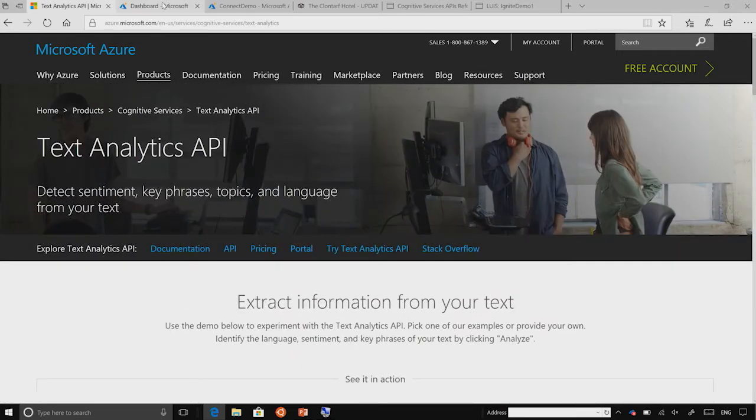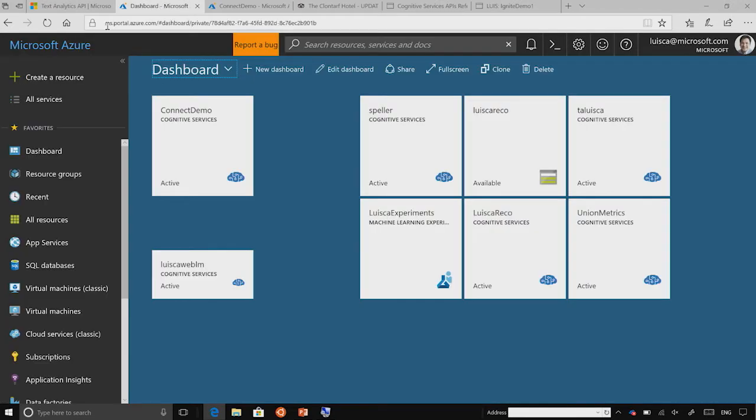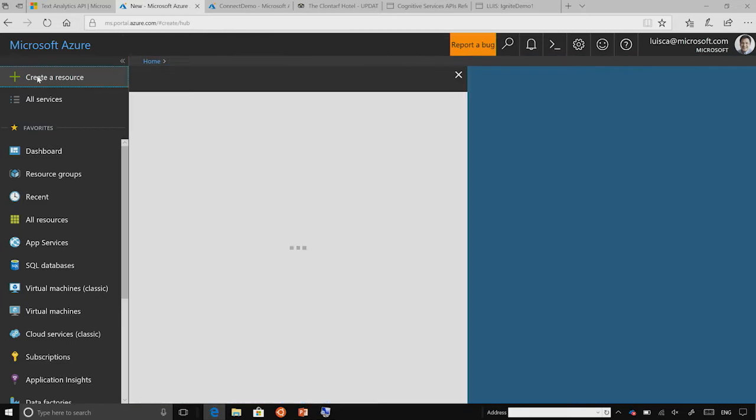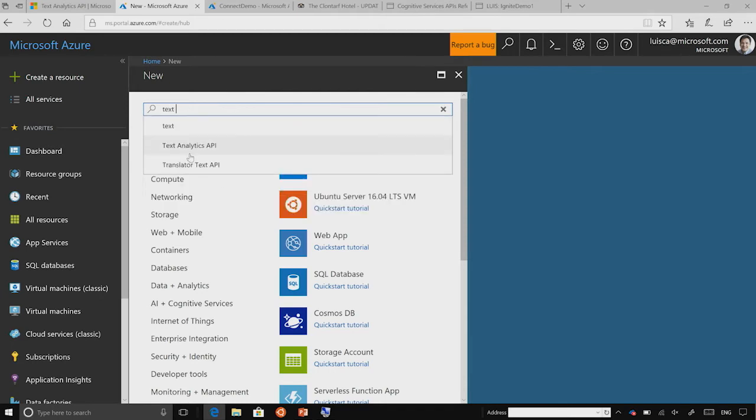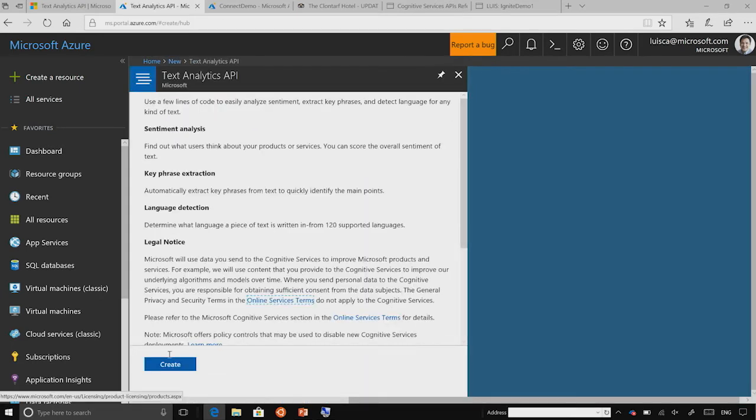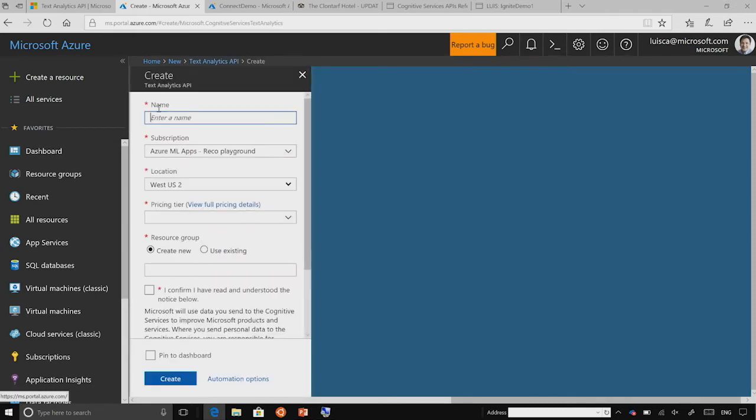The way that you sign up for the API is you go to the Azure portal, you create a new resource, and I can type Text Analytics just to do this more quickly. Create. And then you can select the name of the subscription, My Text Analytics. I can select the location.